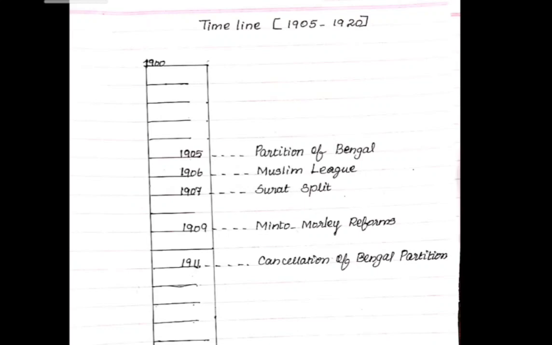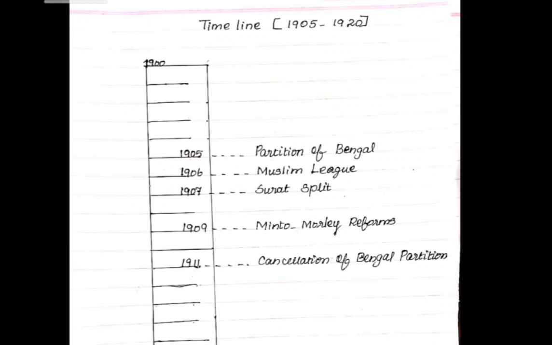Only Indian history events you have to mug up, that is very useful for you. 1919: you can write Montagu Chelmsford reforms, otherwise the Jallianwala Bagh event, otherwise the Rowlatt Act. Only one incident per year is needed, one mark only for one event.